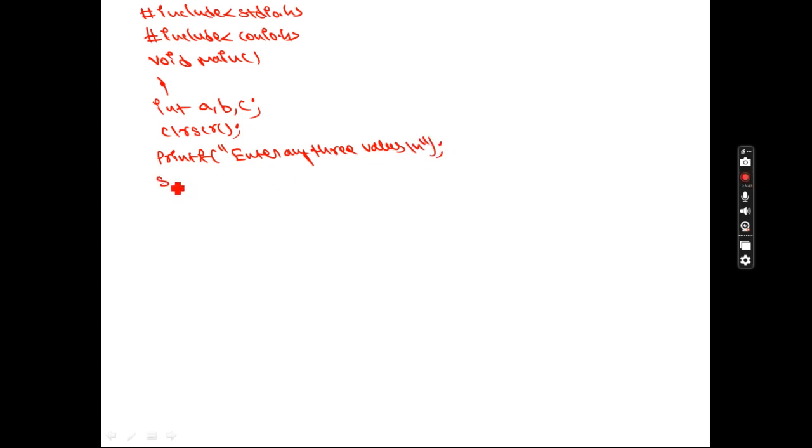Next what I will write here, scanf. What I will write, how many values I will take, 3 integer values, %d, %d, %d. After taking the 3 integer values, first value will be stored in address of A, address of B, address of C. So 3 values are stored, 1 value is stored in A and 1 value is stored in B. So what I will do now, how can I check if A is greater than B and C? First I need to check A value with B value, and what is and means what, logical operator. So I am checking the A value with C.